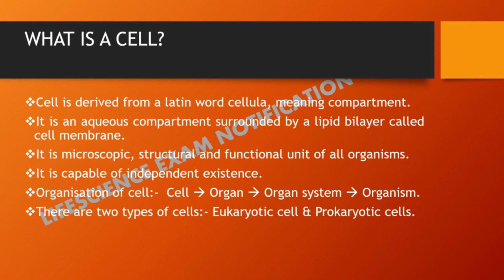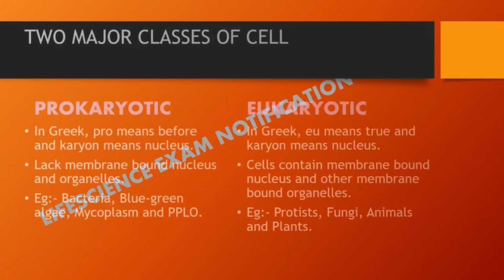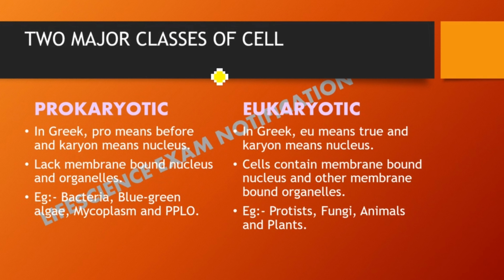Next, if we talk about the organization of cells in our body, first a cell is a single cell, then cells divide and accumulate to form tissue, then different tissues form organs, then different organs combine to form an organ system, and then the organ system forms the whole organism. So basically there are two types of cell: eukaryotic cell and prokaryotic cell. Two major classes of cells, that are prokaryotic and eukaryotic.